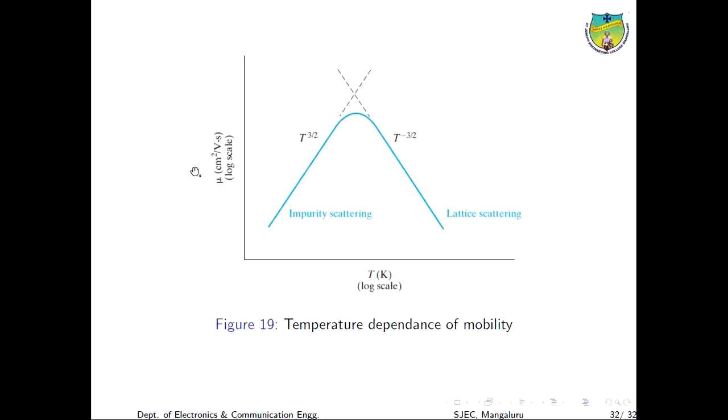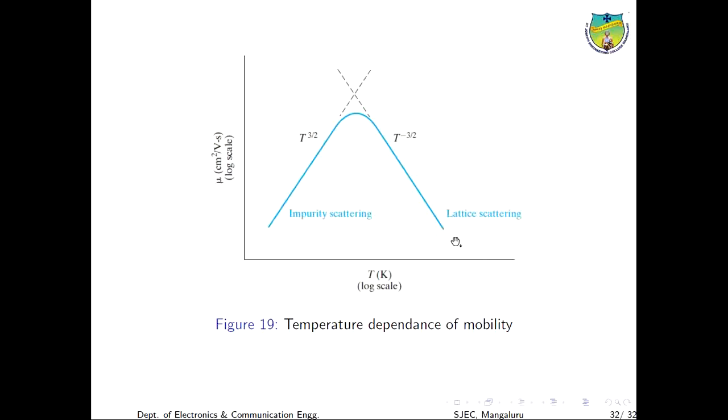So we have seen two types of scattering. One is the impurity scattering and another one is the lattice scattering. Here you can clearly understand. In the lattice scattering, as the temperature increases, the mobility decreases. Mobility is the ease at which the electrons and holes flow in a crystal. So the mobility decreases as we increase the temperature.